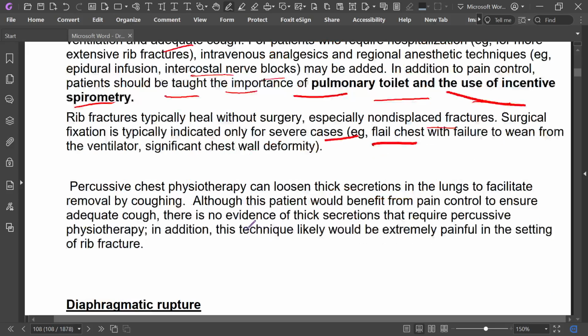Percussive chest physiotherapy can loosen thick secretions in the lungs and facilitate removal by coughing. Although patients benefit from pain control to ensure adequate cough, there is no evidence of thick secretions that require percussive physiotherapy.